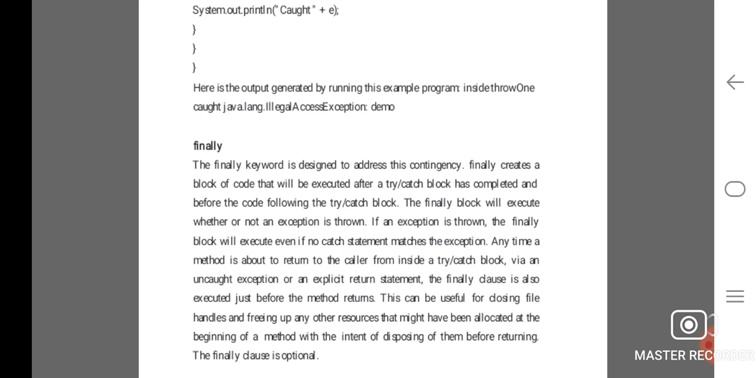Anytime a method is about to return to the caller from inside a try or catch block, via an uncaught exception or an explicit return statement, the finally clause is also executed just before the method returns. This can be useful for closing file handles and freeing up any other resources that might have been allocated at the beginning of the method, with the intent of disposing of them before returning. The finally clause is optional.